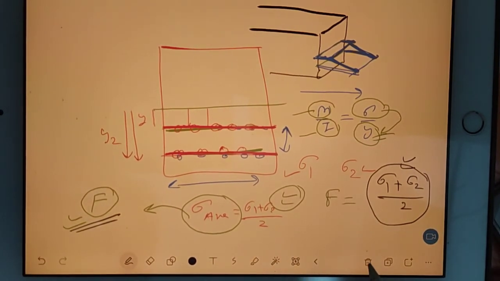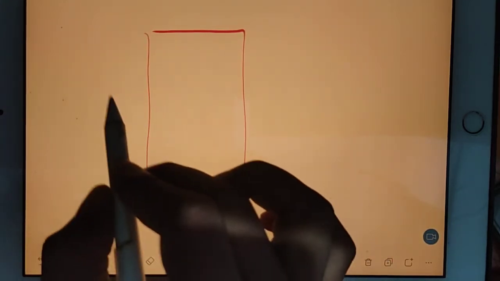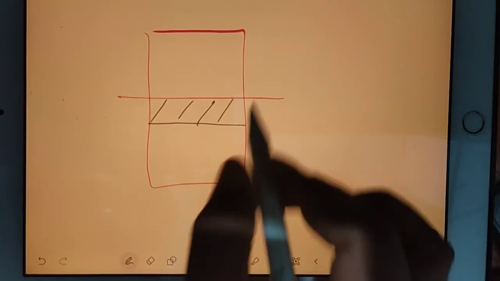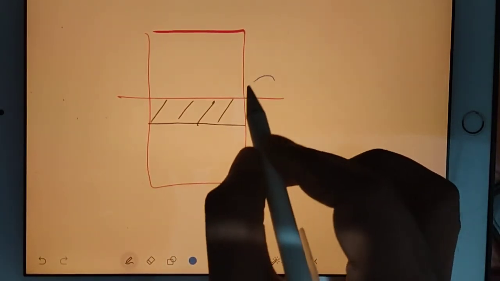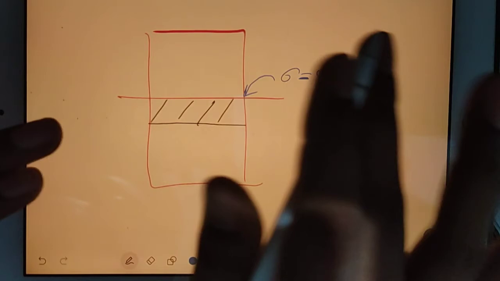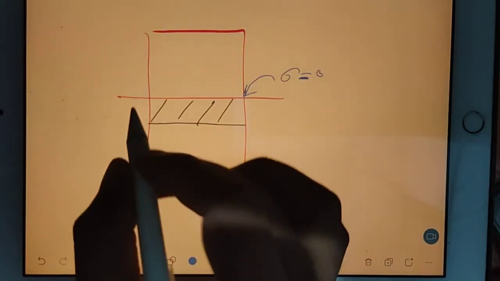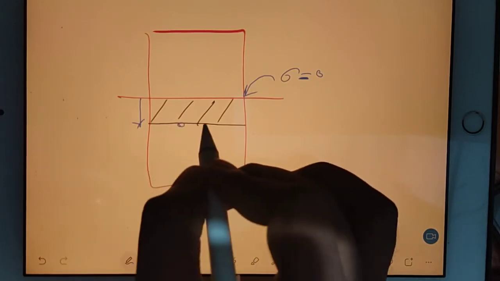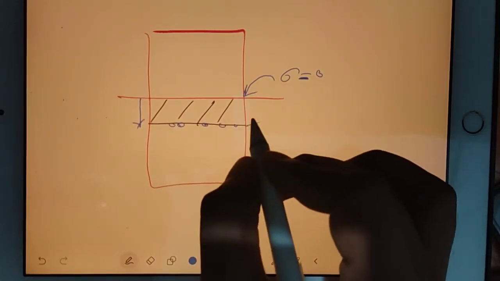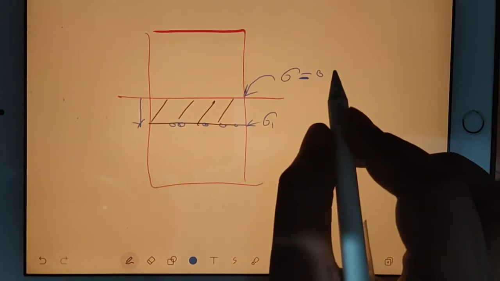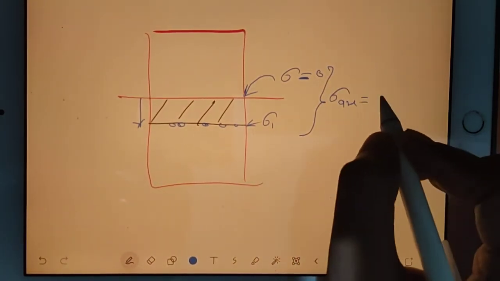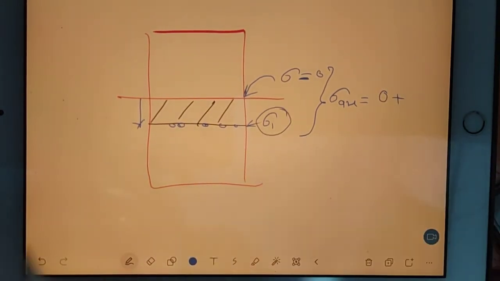Now see, in my question, this is the neutral fiber, so I gave this part. In this part, you already know that in the neutral fiber your sigma is going to be 0. No doubt in this. Now you substitute 2 meter in the formula and find out sigma in this fiber. In this fiber, you put sigma as sigma 1. Then using this sigma and sigma 1, you find out sigma average. That will be nothing but 0 plus sigma 1.